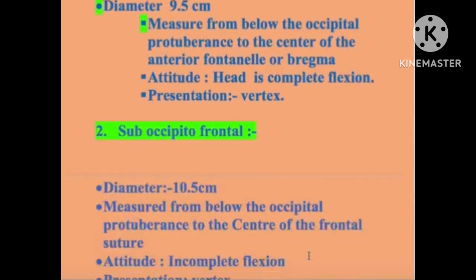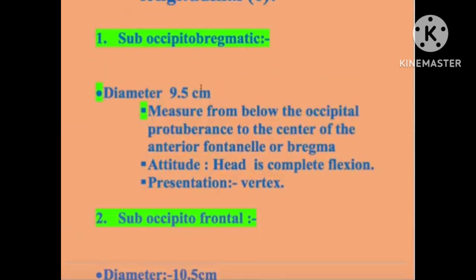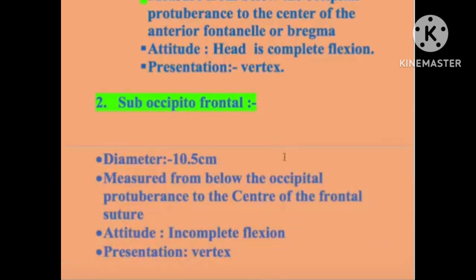Next is the suboccipitofrontal diameter. It is 10.5 centimeter and measured from below the occipital protuberance to the center of the frontal suture. The attitude is complete flexion and the presentation is vertex. Remember that in every diameter of the fetal skull you have to remember its measurement: suboccipitobregmatic is 9.5 centimeter and suboccipitofrontal is 10.5 centimeter.